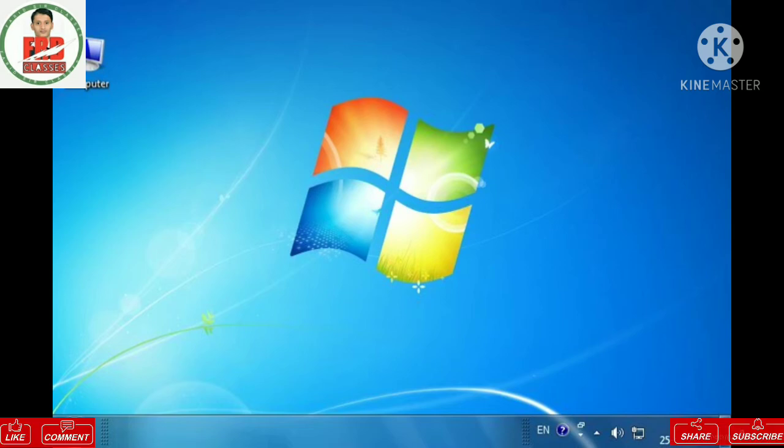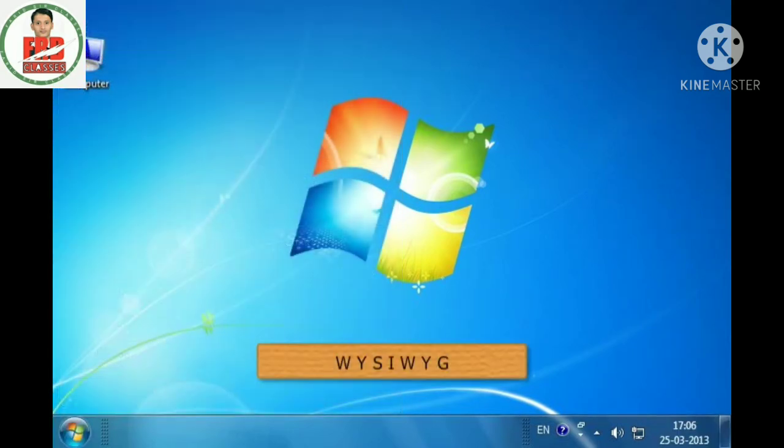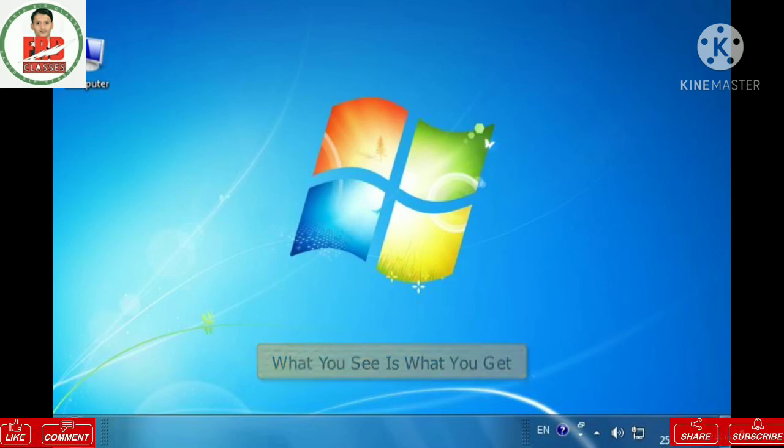This interface makes it easy for you to interact with the applications that you want to use. It also helps you to choose programs and keep them organized. Windows is a WYSIWYG kind of graphical user interface. Means, what you see is what you get.